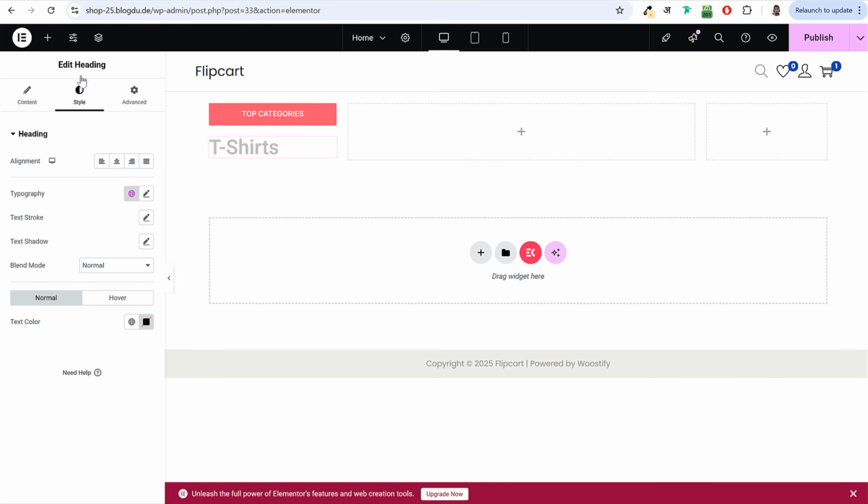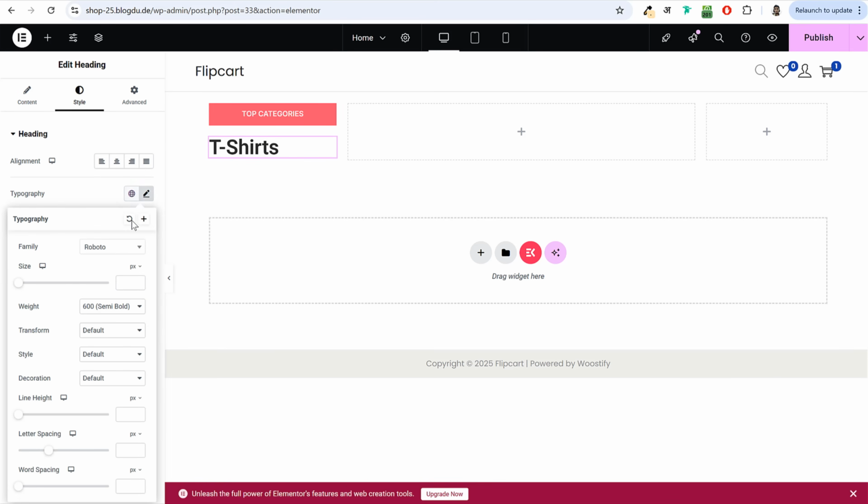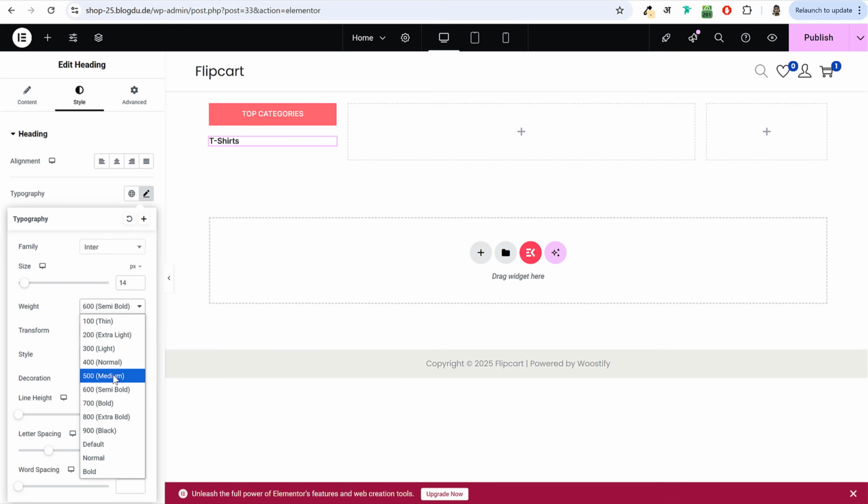All right. Now let's style this thing as well. Go to style. Again, instead of Roboto, you have to change this to Inter, or Poppins, or whatever font family you want. Now for size, I'll make it 14 pixels and make it a little bit lighter at 500 weight. All right. So this is what we want.